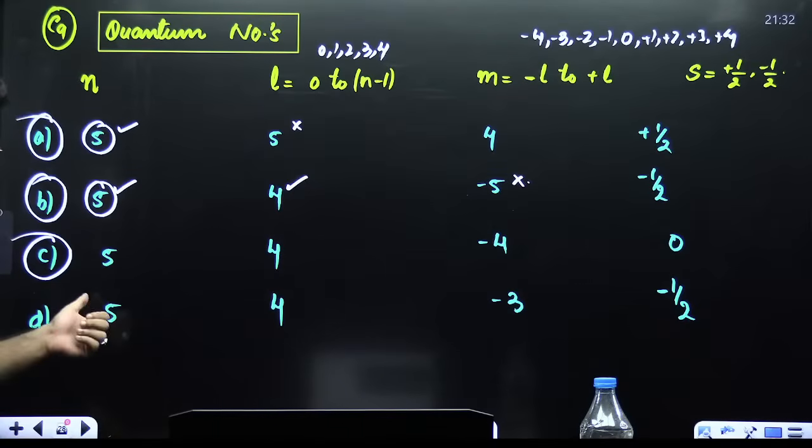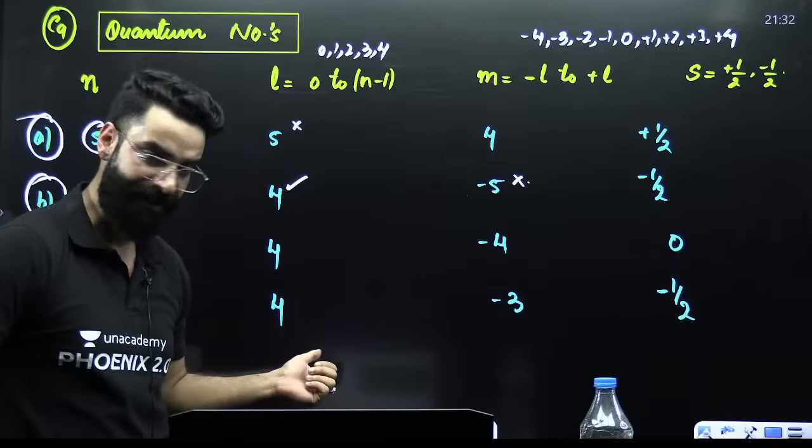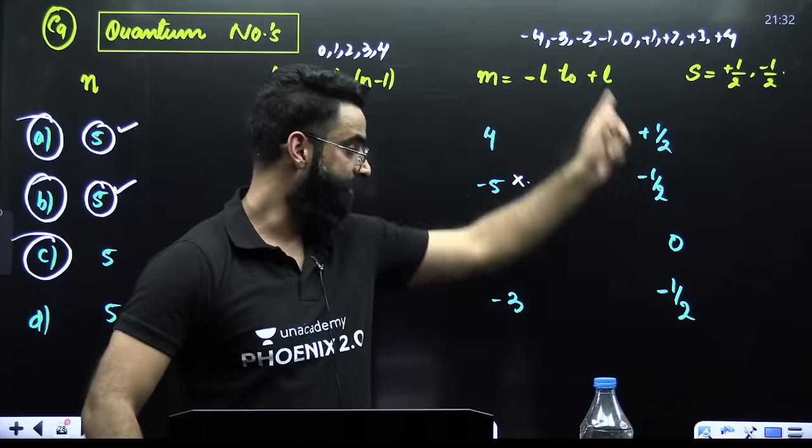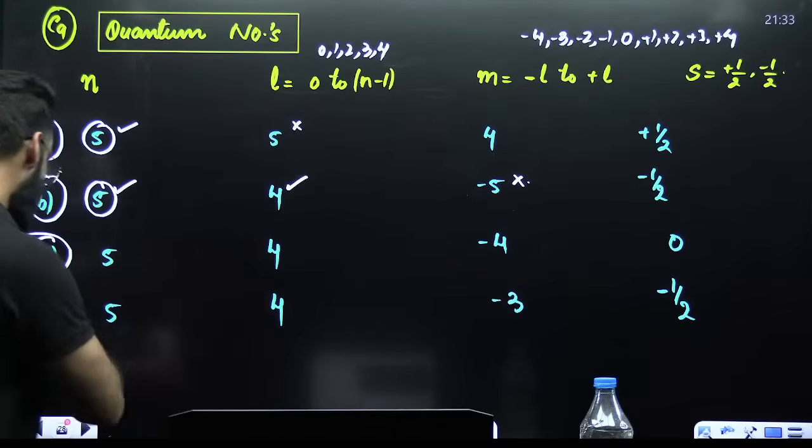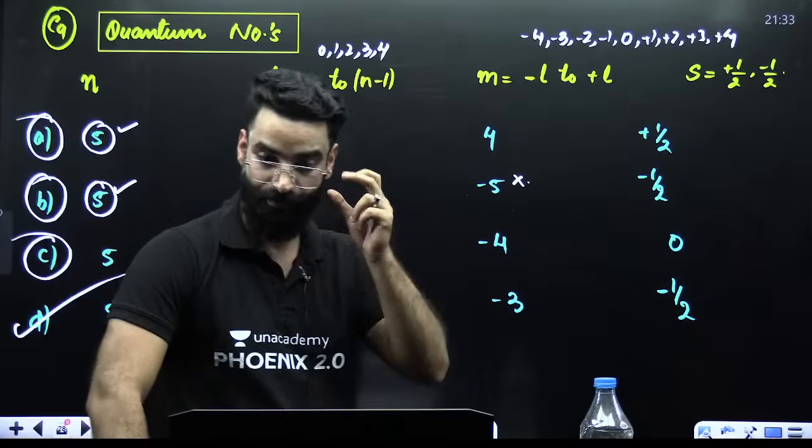Right? Look at the last one. 5. Okay. 4. Correct. Minus 3 comes in this. Right? Minus 1 by 2. Correct. So this is the correct set of quantum numbers that's given to us.